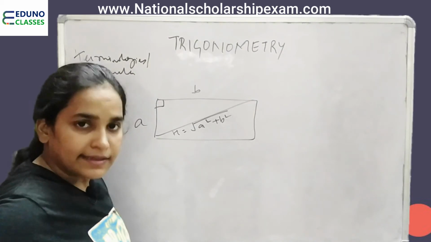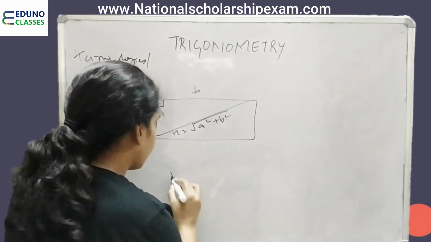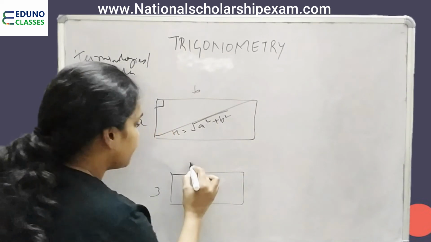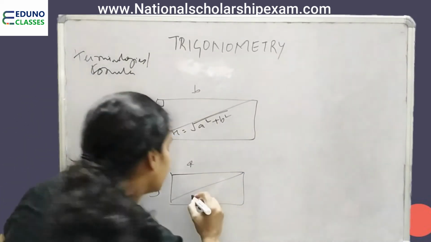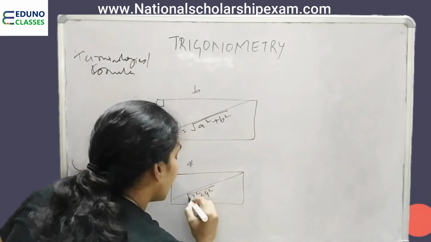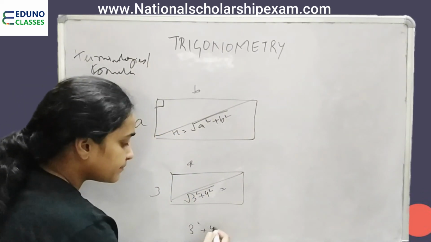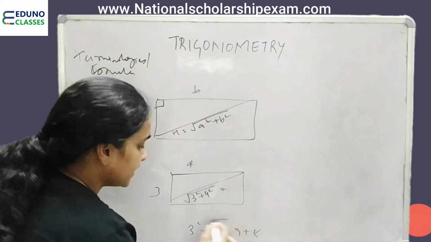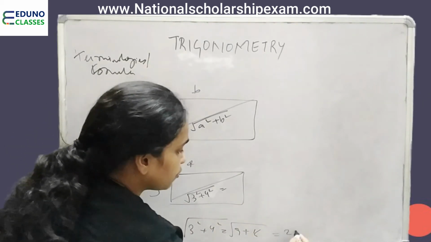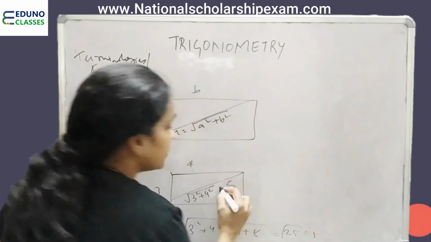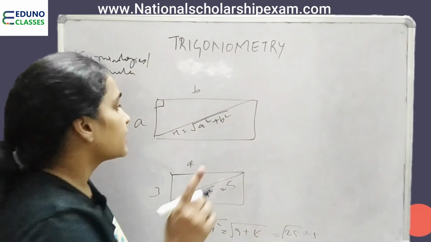Fine? If I had given you the values 3 and 4, then this would have become 3 square plus 4 square whole root, which gives 3 square 9, 4 square 16, and whole root gives root 25, that is 5. This is how we are getting 5. Right?